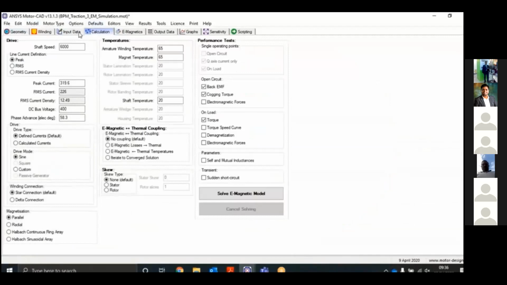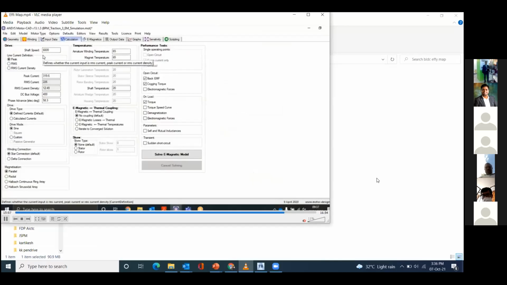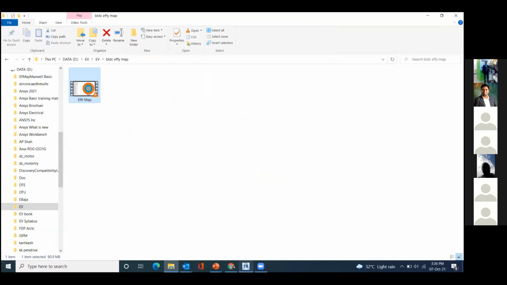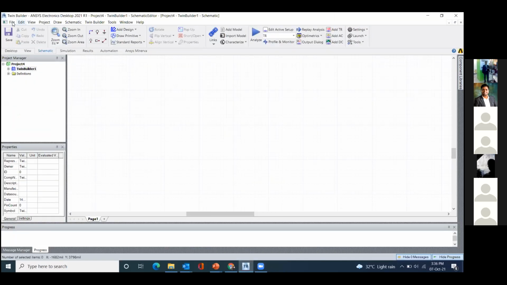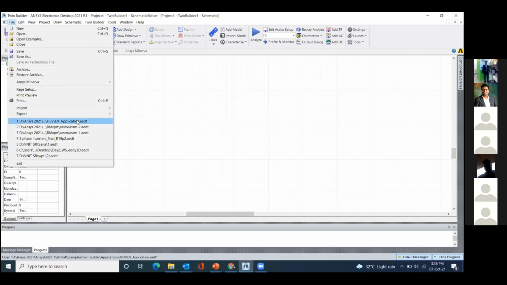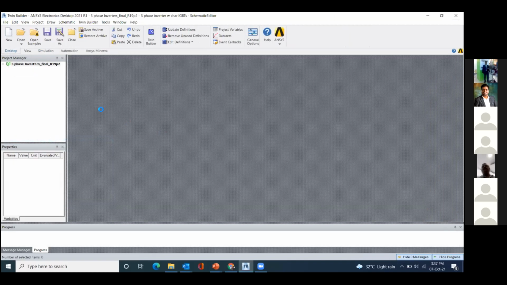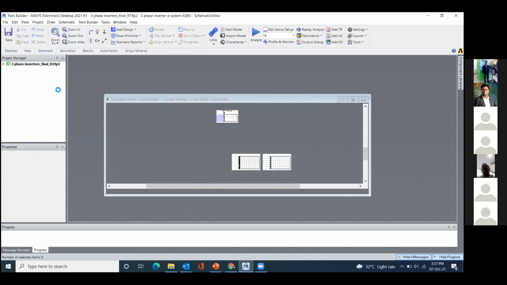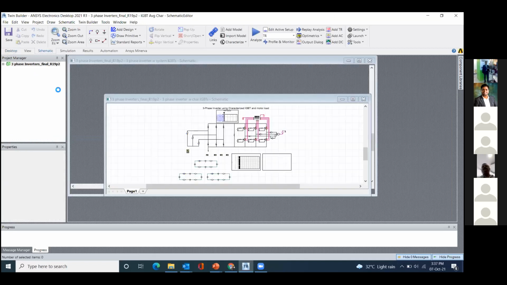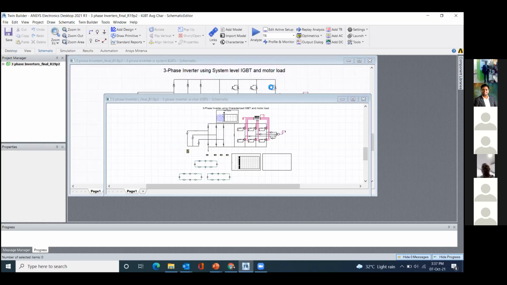Accordingly we can easily calculate and design any motor if you want to. Next I will show you the Twin Builder, and how it looks when you select the inverter part, and how it looks when you design your inverter in Ansys.